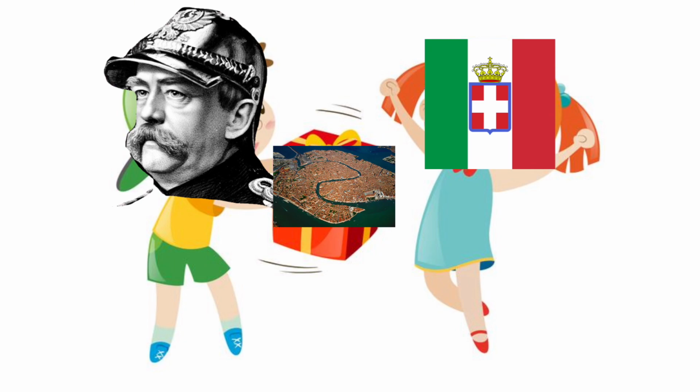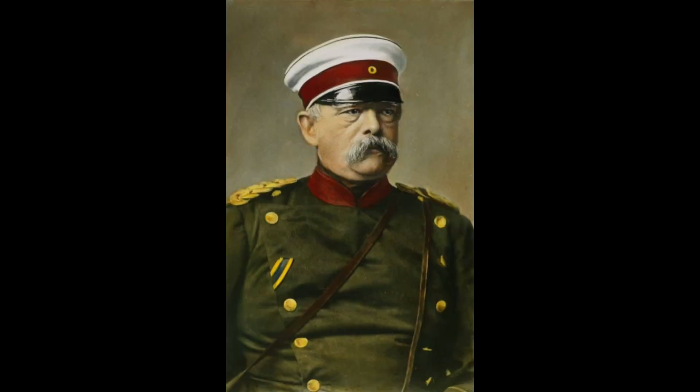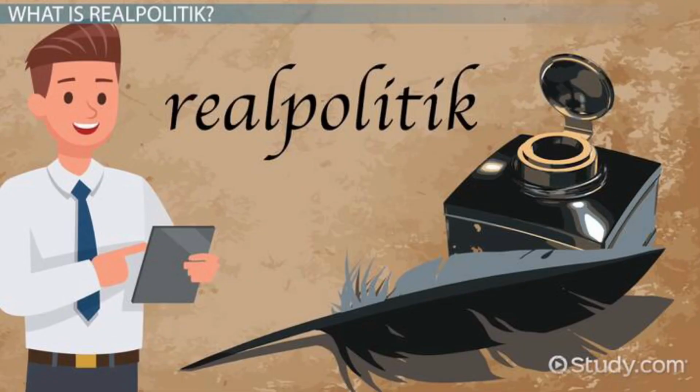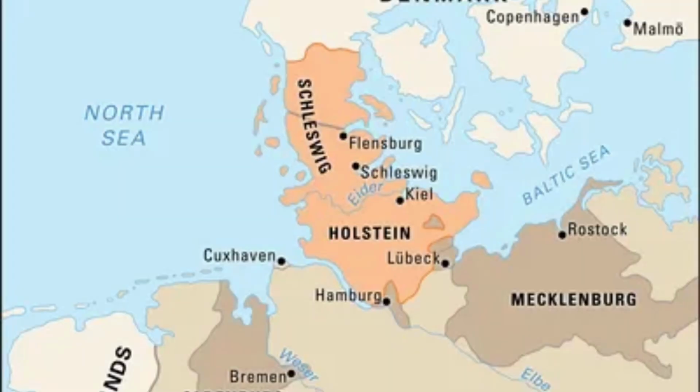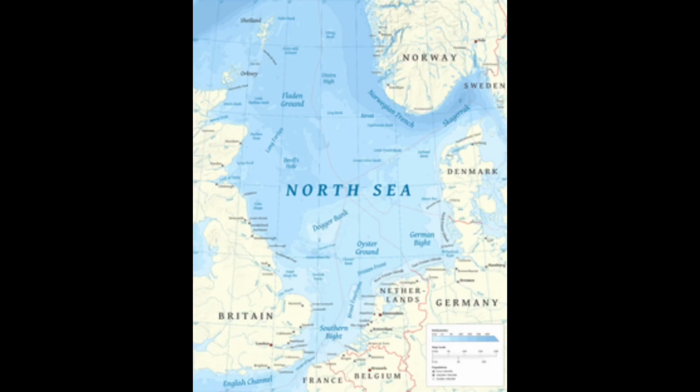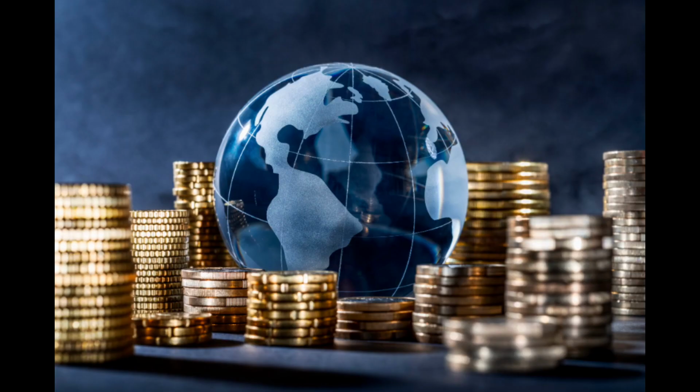Upon coming to power, Otto von Bismarck intended to unite German regions under Prussia by all means, for which he actively used realpolitik. The first goal set by him was to capture two German regions that were part of Denmark, namely Holstein and Schleswig. Moreover, the seizure of these territories would also provide Prussia with access to the North Sea, which was extremely important economically, as it would provide a great opportunity for world trade.